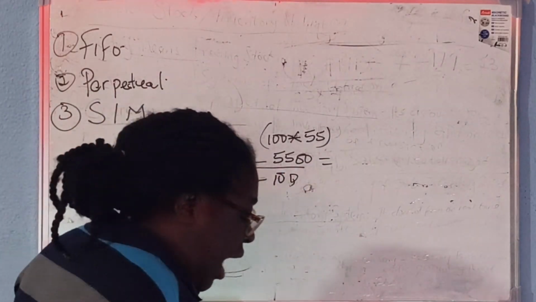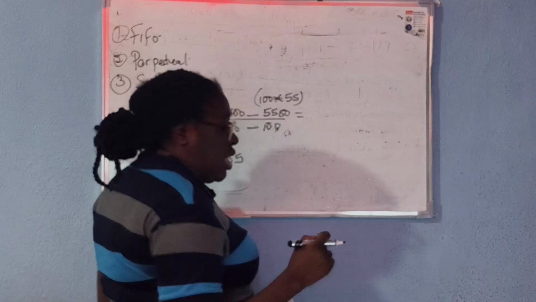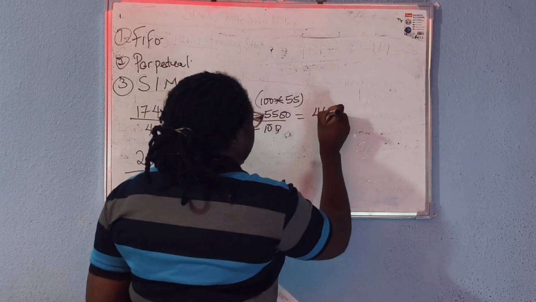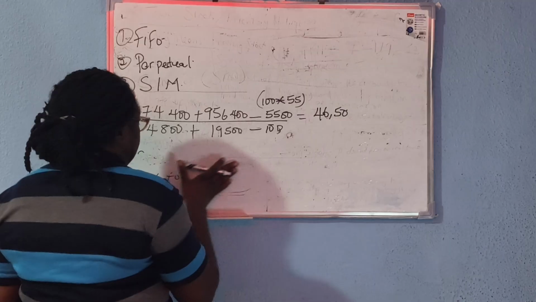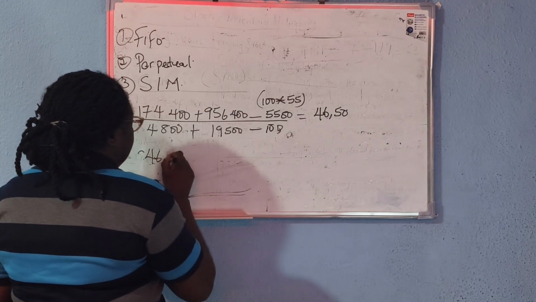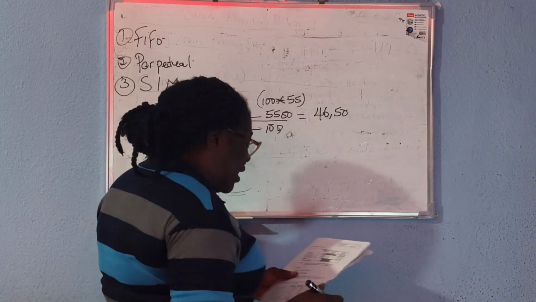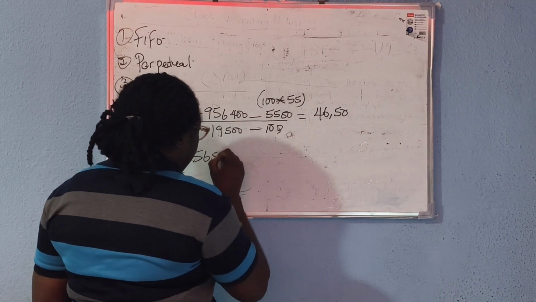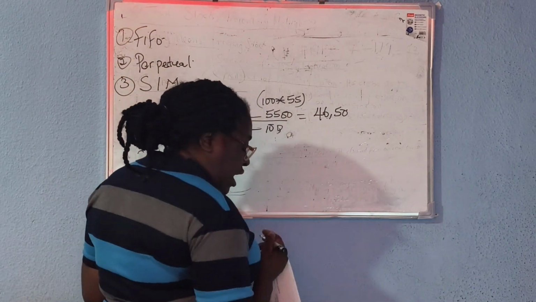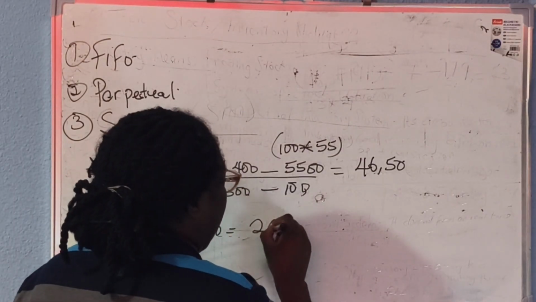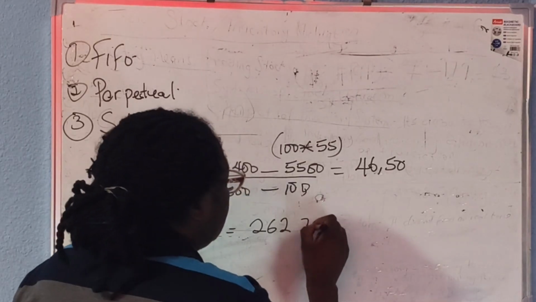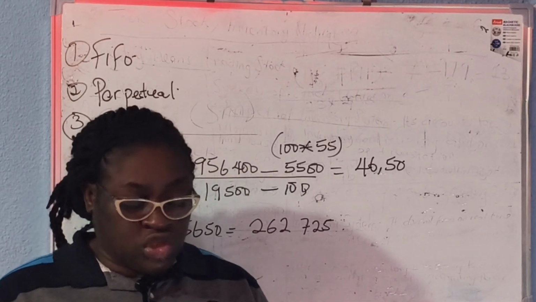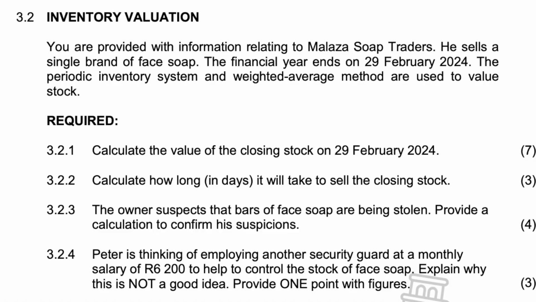When I do that, I will get my average price per unit, which is going to be 46 rand 50 cents, times the number of my closing stock, which is 5,650. When I multiply these two, I will get the value of closing stock to be 262,725.